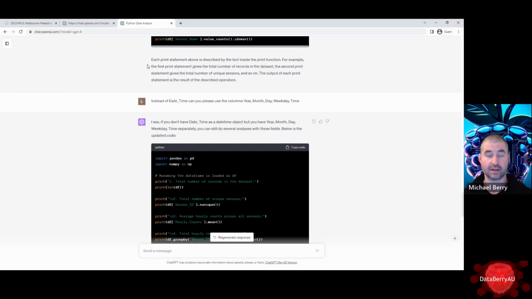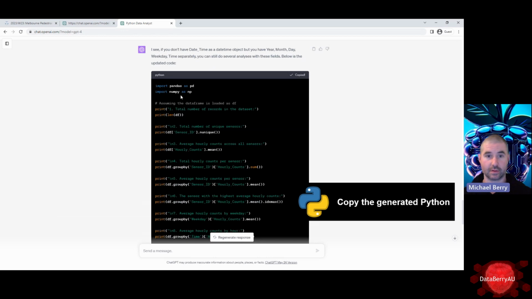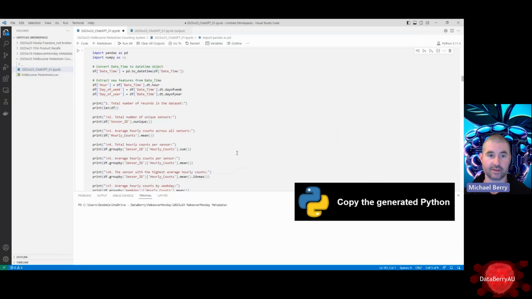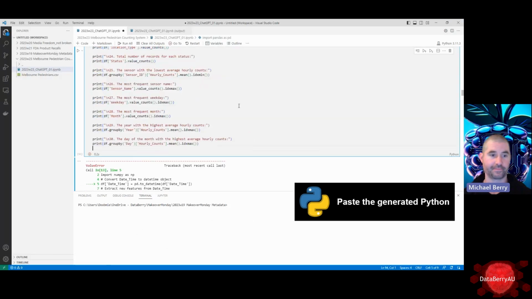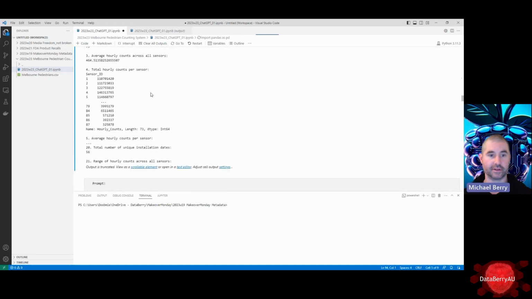I came back and said, instead of using that date time, can you please use the columns year, month, day, week day, and time, which we know were there from previous work in Power BI. And then the happy little bot has generated our analysis again. So now we can pop it back in and execute that. And off it goes. So we're already finished.